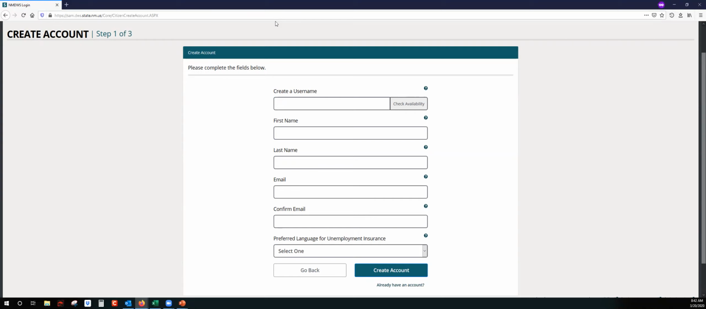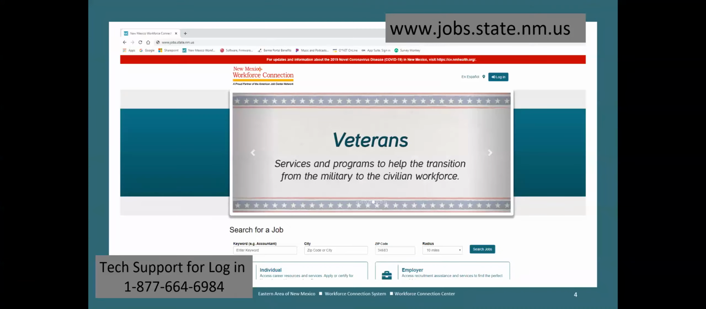If you're having any technical difficulties with the login portion, you have this number here. It's 1-877-664-6984, and follow the prompts to choose the option to where you need technical support for your login information, username, and password.